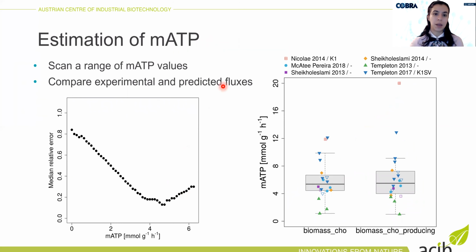So we decided to estimate the mATP, and to do this, we scanned a range of different mATP values, and we looked at the agreement between experimental and predicted fluxes. So this shows the median relative error. And then we always found a value where the median error was the lowest. So in this case, it was around 5.4 point something millimole per gram dry weight per hour. And we did this for all 20 datasets with 2 biomass equations. And here you can see the results. On average, it was around 6, but the range is quite big.